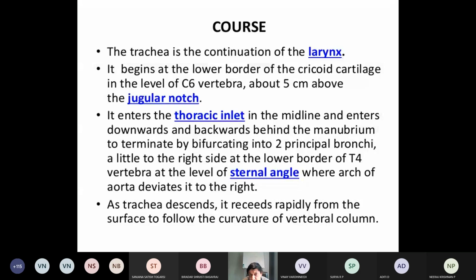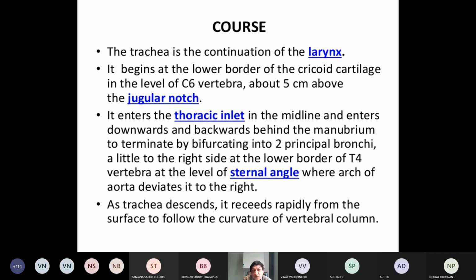You know the sternum, there will be a center half moon shape, the jugular notch, that is the suprasternal notch. Okay, just 5 centimeter above the jugular notch. Now this trachea enters into the thoracic inlet. There will be a thoracic inlet and thoracic outlet. Okay, thoracic cage. So it enters into the thoracic inlet.